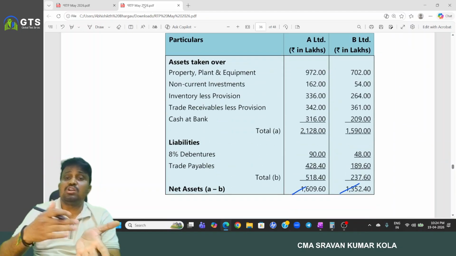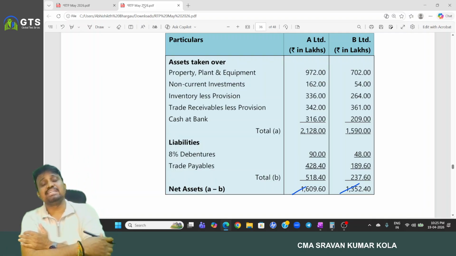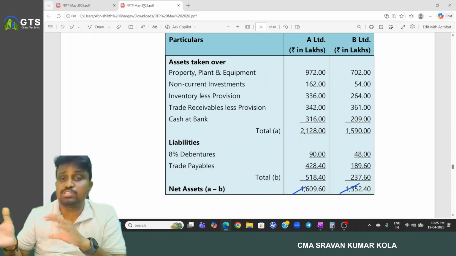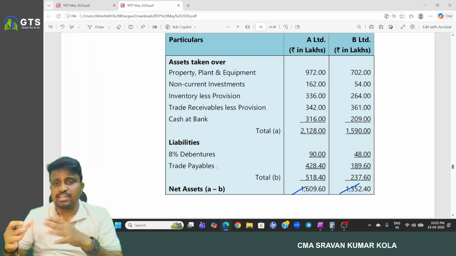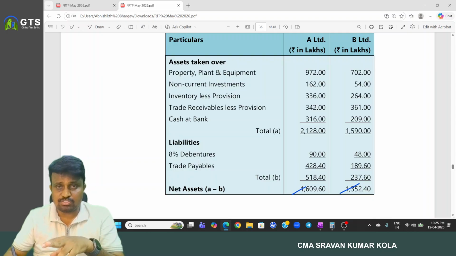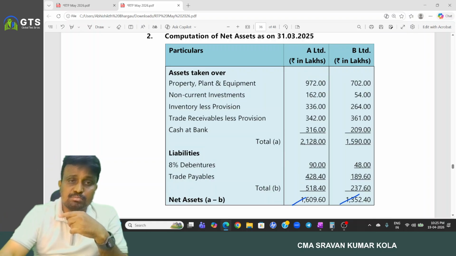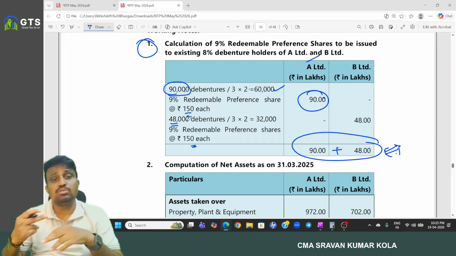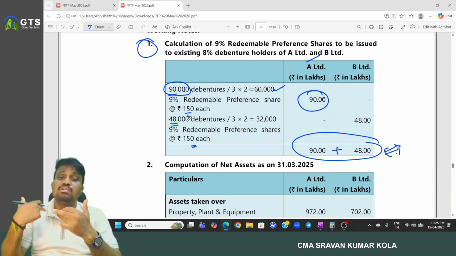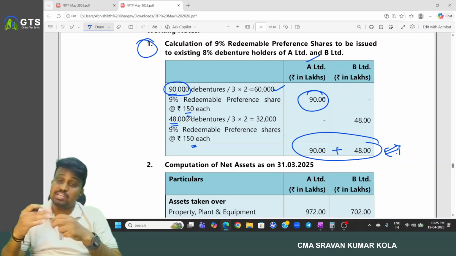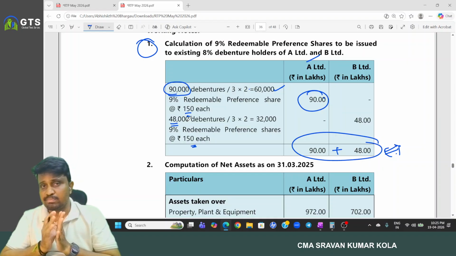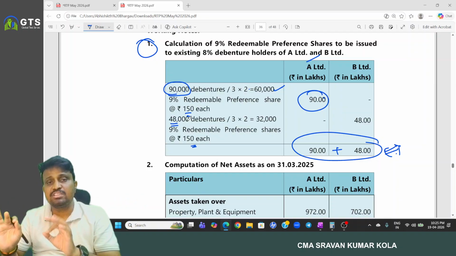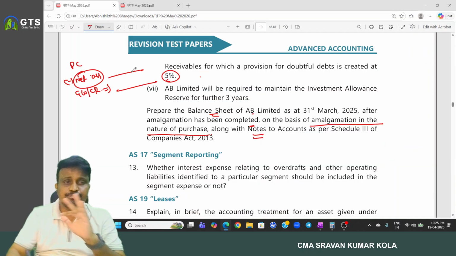In case of net assets, all current assets and current liabilities are taken at their book value, except stock and trade receivables, for which some provision has been created. Remaining all are taken at book value. And coming to the 8% debentures, the settlement will be done in terms of preference shares. That is the third important adjustment, the new point we have. For debenture holders also, AB Limited is issuing preference shares, but even though they are issued, that is not forming part of the PC. Any amount agreed to be paid to the debenture holders is never considered a part of purchase consideration. That is the point.